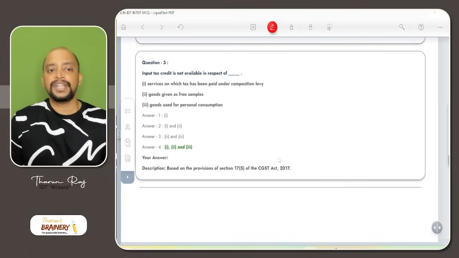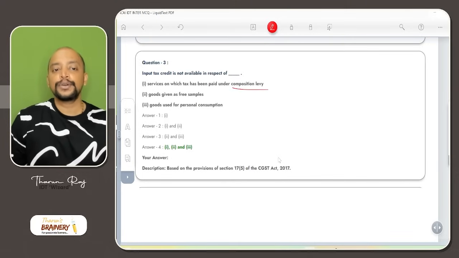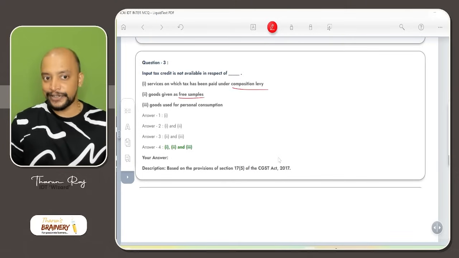Then question number 3, input tax credit is not available in respect of services on which tax has been paid under composition levy. Yes, it is not available. Goods distributed as free samples, ITC not available.